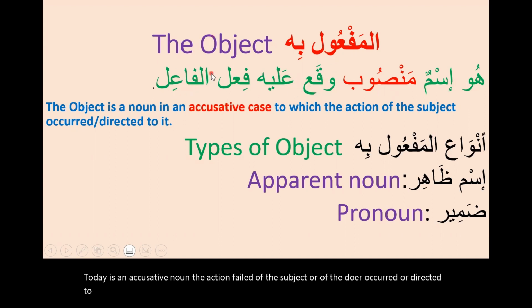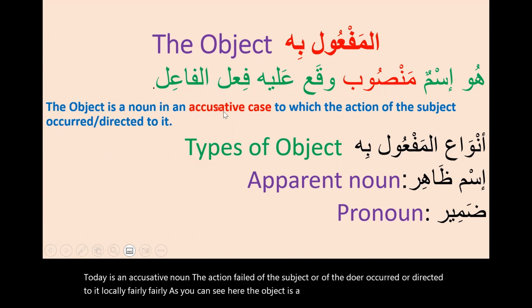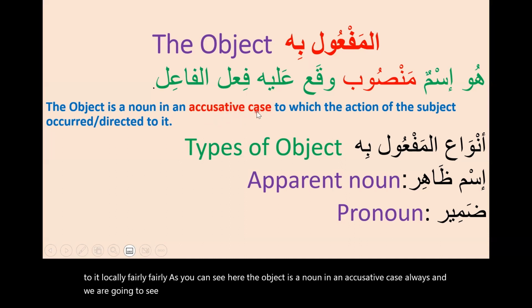وقع عليه فعل الفاعل. As you can see here, the object is a noun in an accusative case always, and we are going to see what this means when I talk about the examples, to which the action of the subject فعل الفاعل, the action of the subject occurred or directed to it.